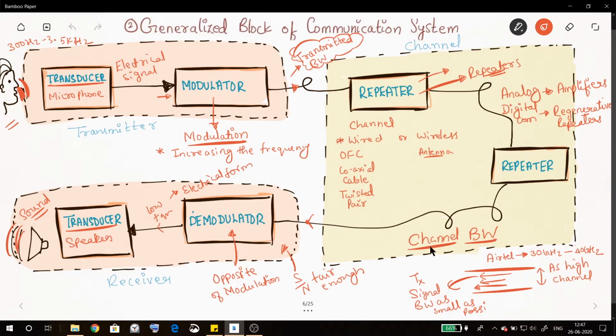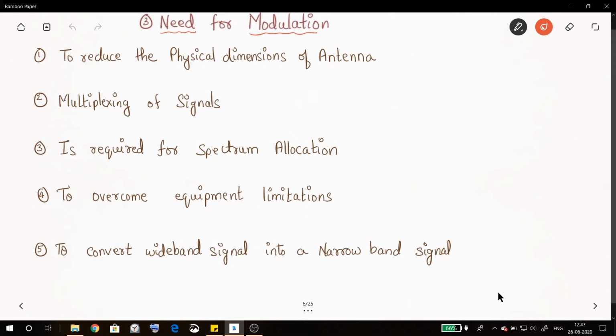Let us move to the next topic. We've seen modulation and demodulation. Now let's understand why we need modulation. Modulation was converting a low frequency message signal to a high frequency signal. Now why do we need modulation? The first reason is